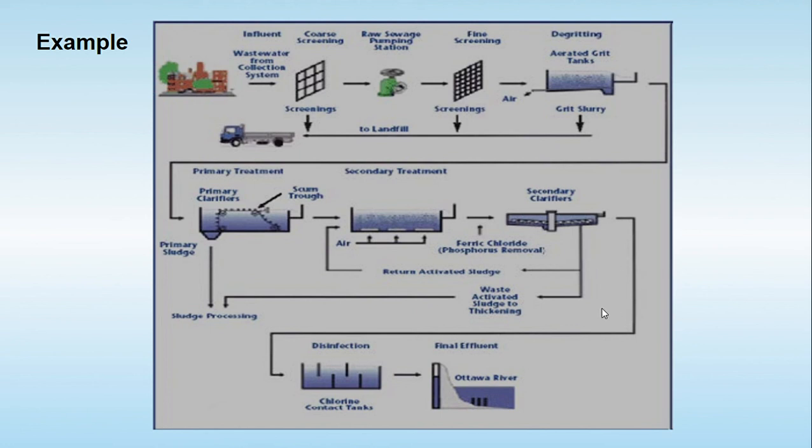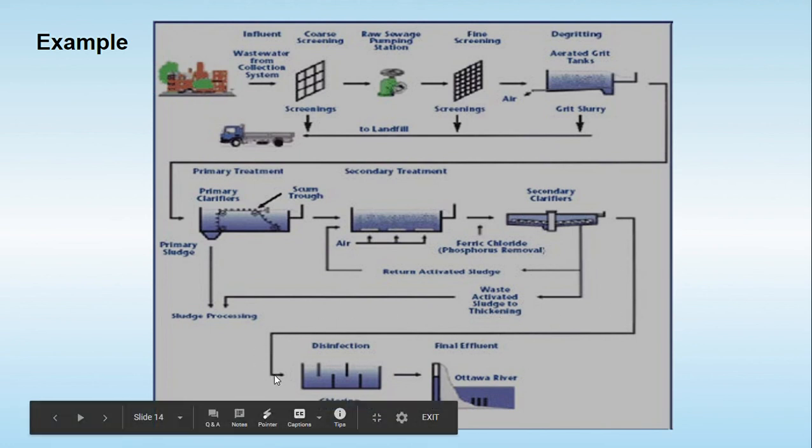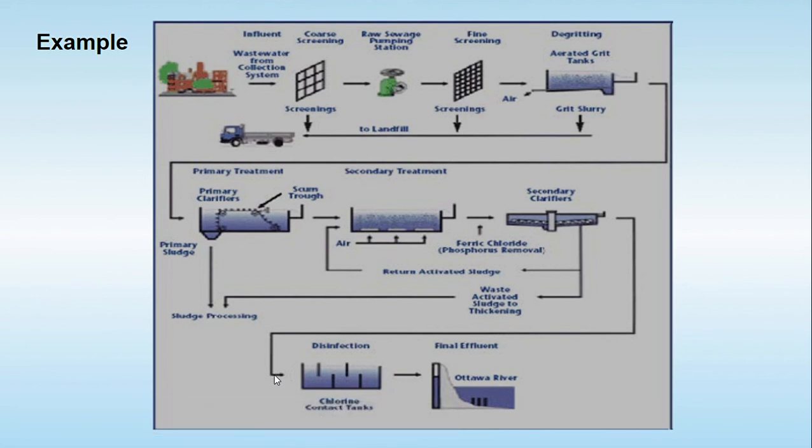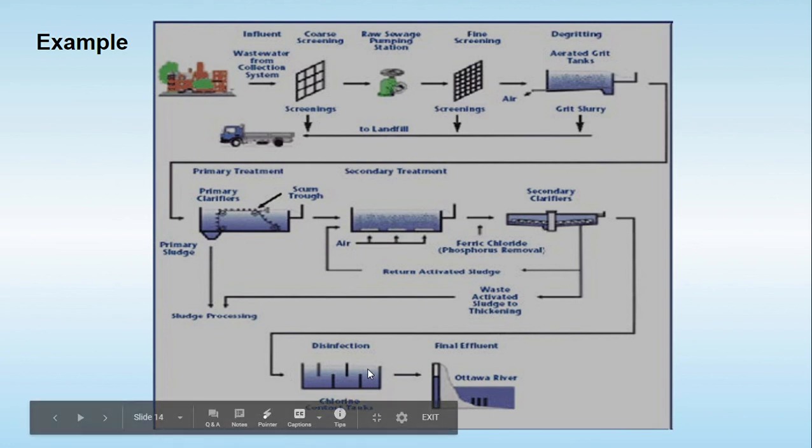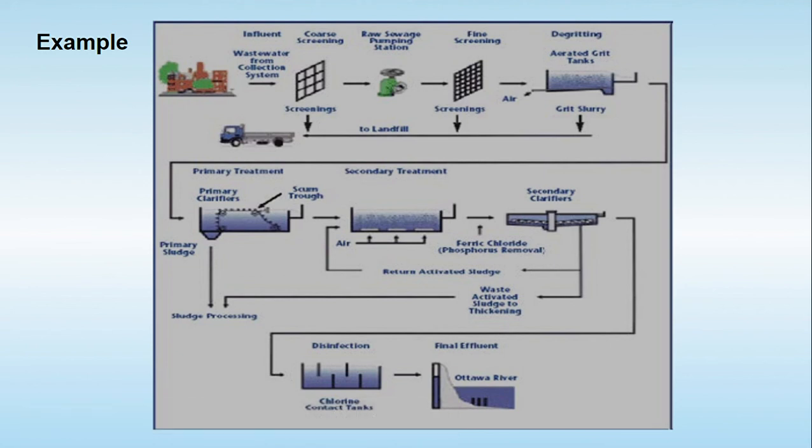After that, this water is suitable for disinfection. To remove any microorganisms, disinfection is generally done by adding chlorine to the water. Finally it goes for the final effluent, meaning it comes out and is added into the desired water source, which may be a lake, canal, or river. In this way we treat the wastewater, so the water is suitable for human consumption as well as industry use.